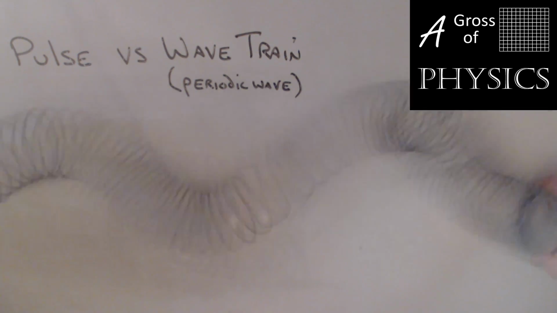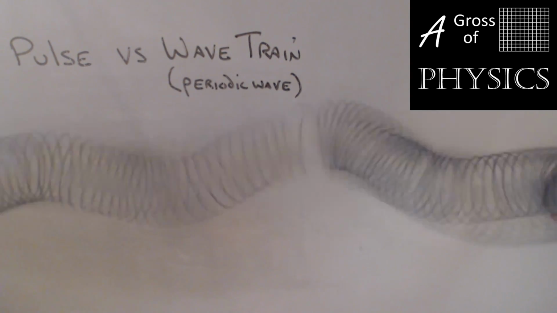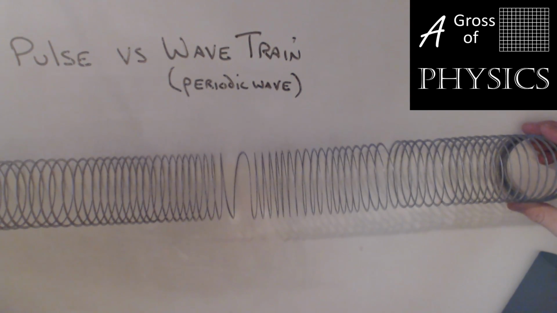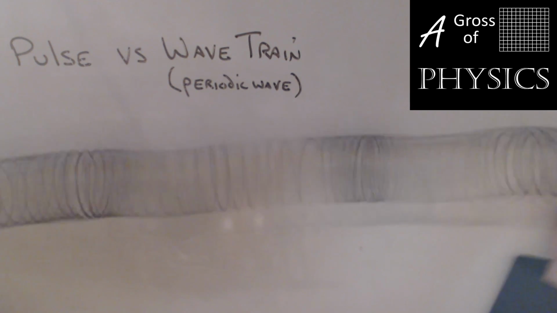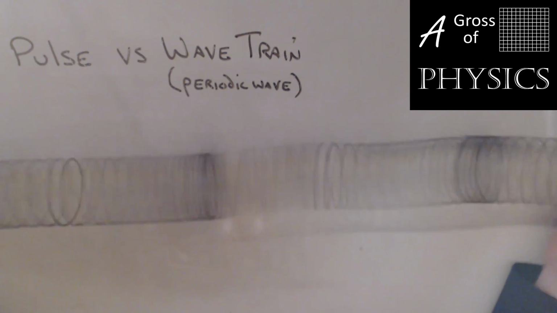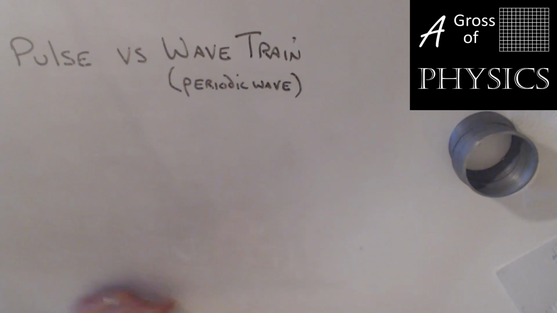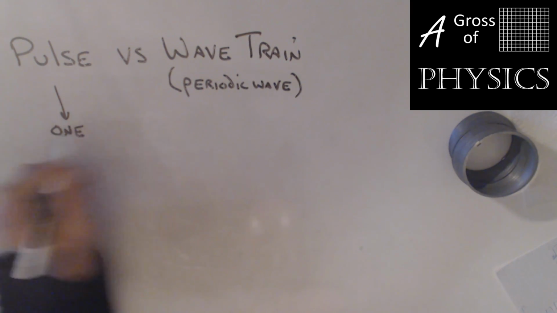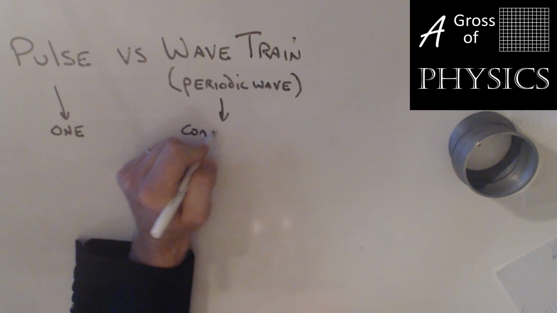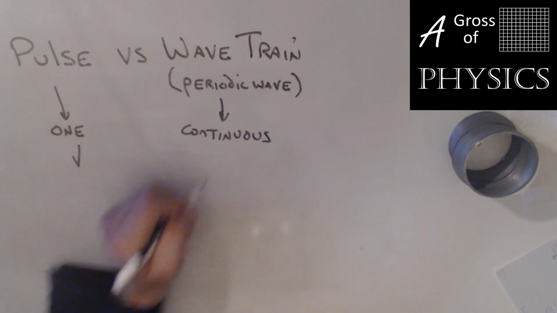Here's a wave train. I'm sending a series of pulses, and I'm creating a continuous wave, also known as a periodic wave. Do the same thing with compression. And you'll notice there's spots where the compression stays consistent and other spots where the expansion stays consistent. So, pulse means 1, and a wave train is continuous. Difference between a pulse and a wave train.